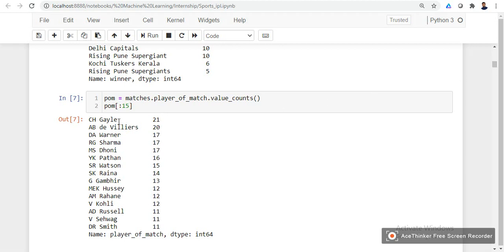And then next we can see the player of the match award. So far Chris Gayle has won this player of the match award 21 times. And then the next one is AB de Villiers, who has won it 20 times. Likewise we have other players as well. We have MS Dhoni, we have Rohit Sharma, Warner, and all others.